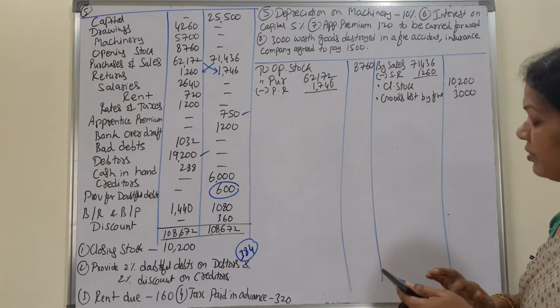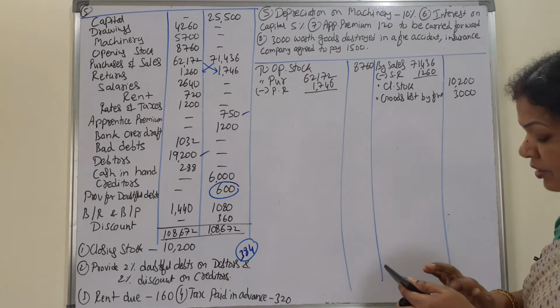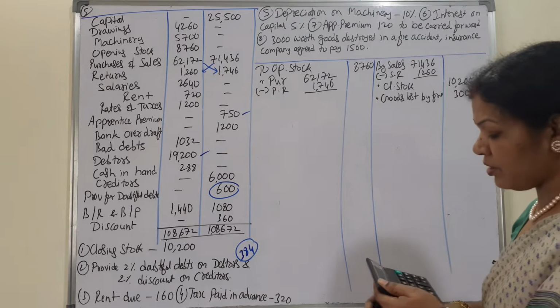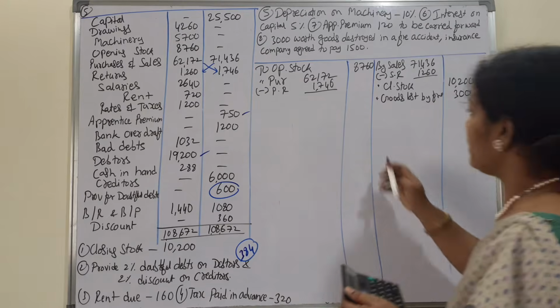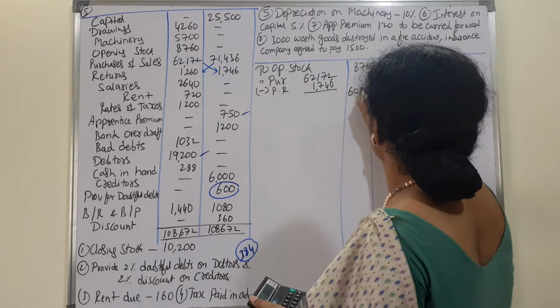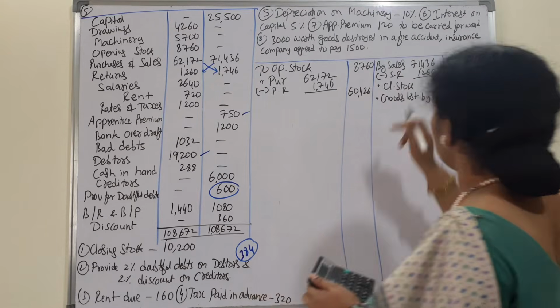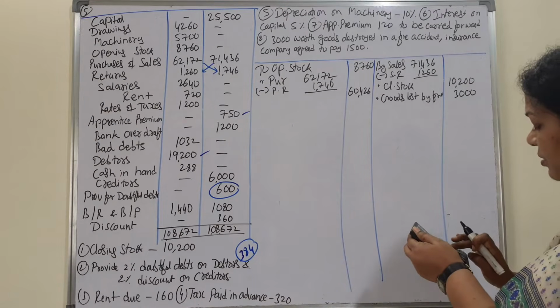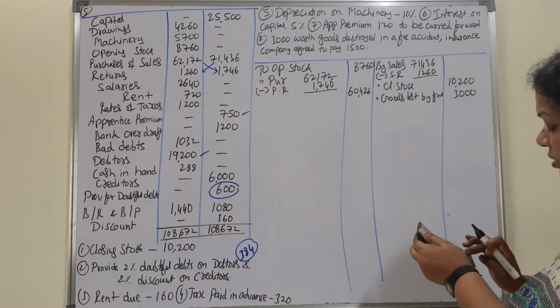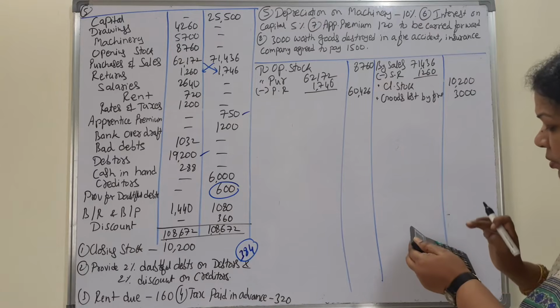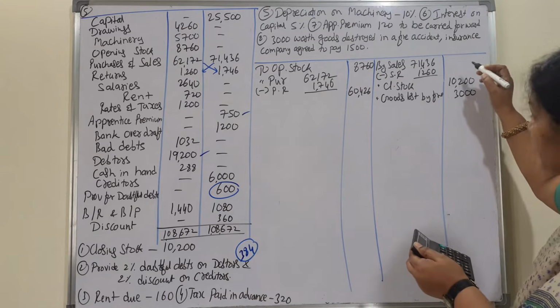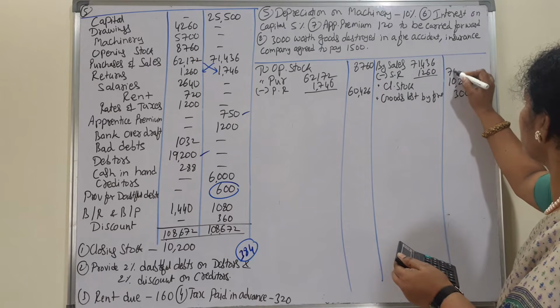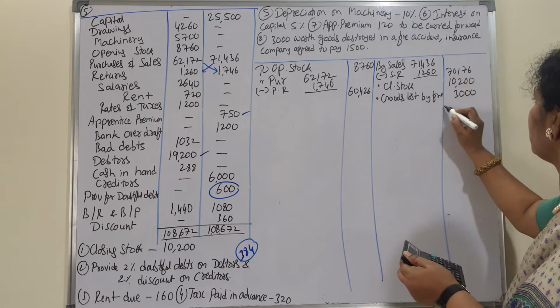62,172 minus 1746 is 60,426. And sales here, 71,436 minus 1260 comes to 70,176.